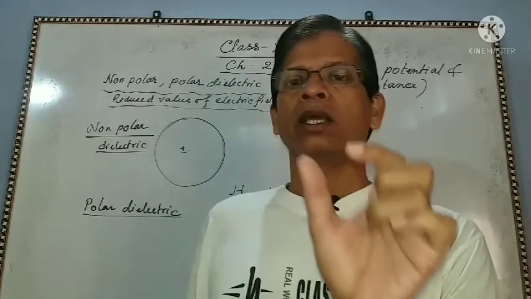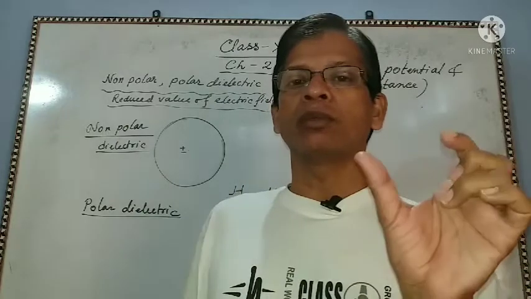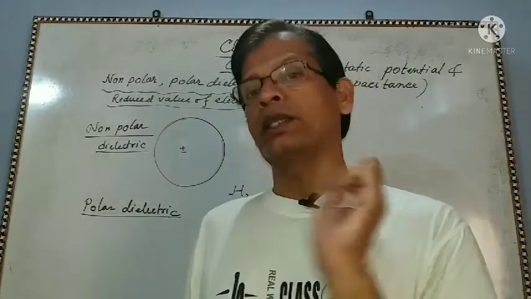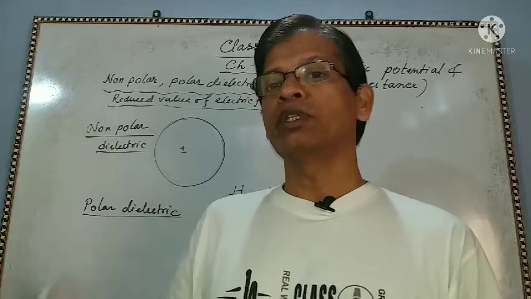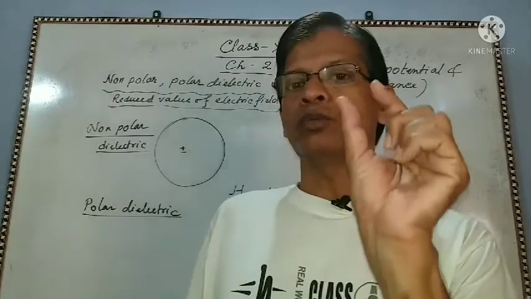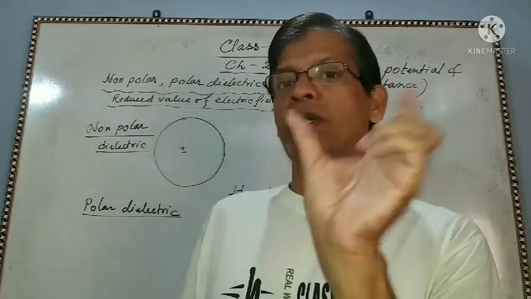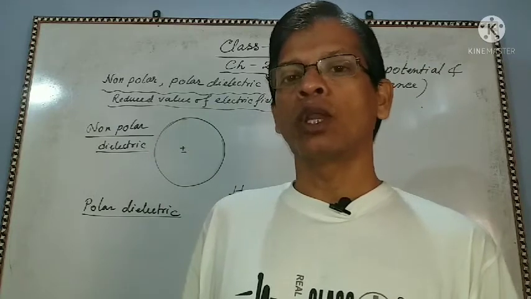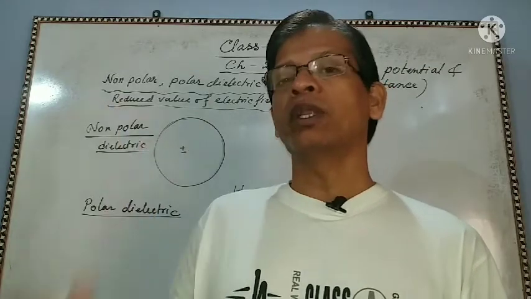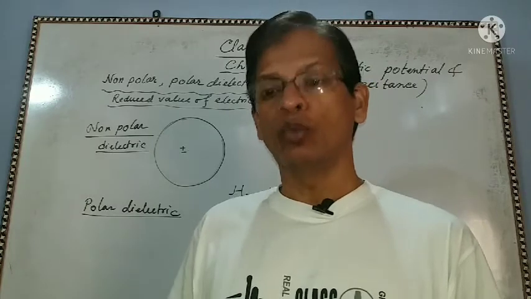There is a certain distance between the center of gravity of positive charge and negative charge. This is polar, that means there is a pole. Pole means positive charge and negative charge are separate. So this is the polar dielectric, and it has permanent electric dipole moment.